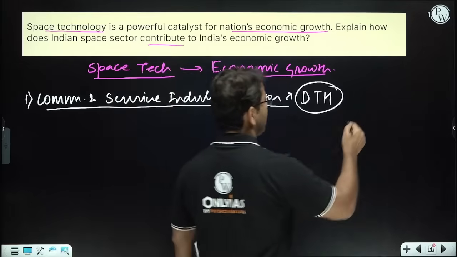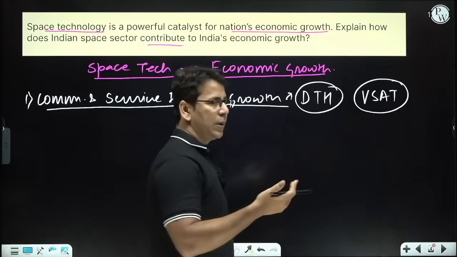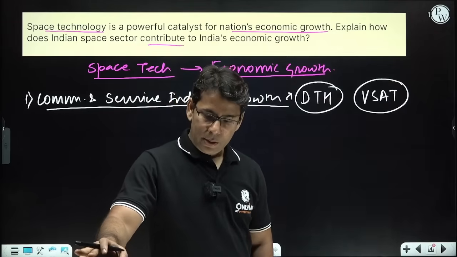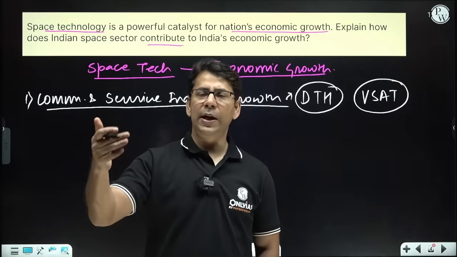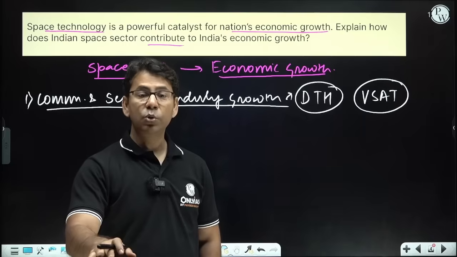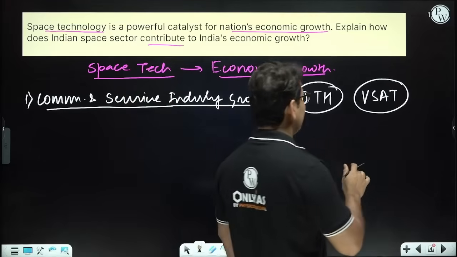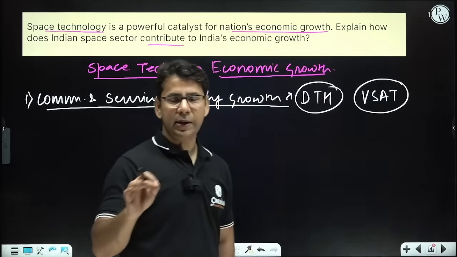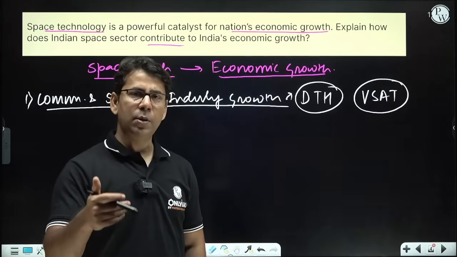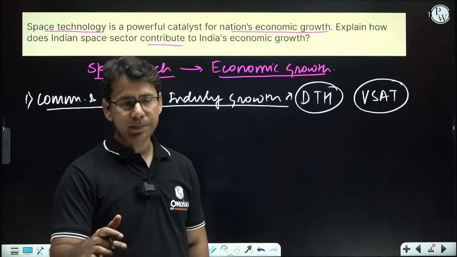Not only DTH, there are VSAT applications. So VSAT is another thing. VSATs are being used by big companies who are technologically doing business in the data and communication sector. Many television companies and news channels are using it, right? And they need digital connectivity. So they are using it for digital connectivity and digital applications. And there also there is a lot of employment opportunity and economic activity is being promoted that way, right?